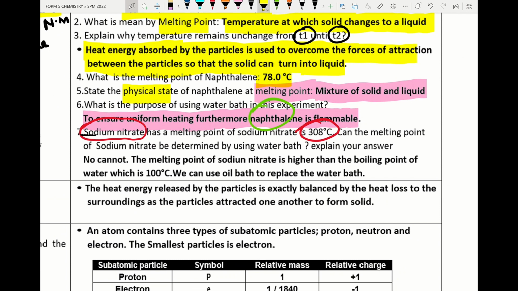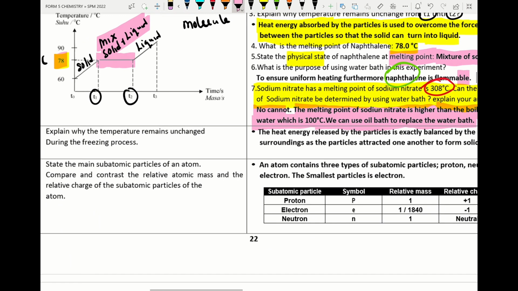Alright, so we check the question. Sodium nitrate has a melting point of 308 degrees Celsius. Can the melting point of sodium nitrate be determined by using water bath? Explain your answer. The answer will be cannot. Why? Because the melting point of sodium nitrate is higher than the boiling point of water, which is 100 degrees Celsius. At 100 degrees Celsius, the water will evaporate and turn into gas. Therefore the sodium nitrate will remain solid, so we cannot melt the sodium nitrate. We can use oil bath to replace the water bath.